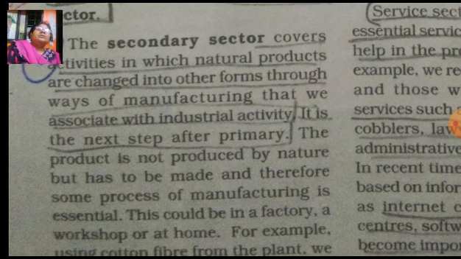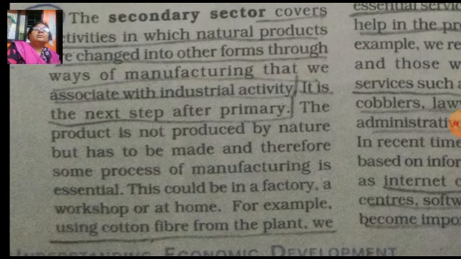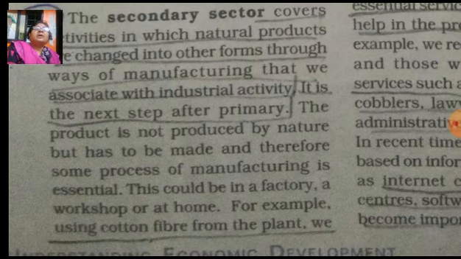For example, in the textile industry, the producer uses cotton as a raw material, which is a product from the primary sector, and converts it into textile material and garments.